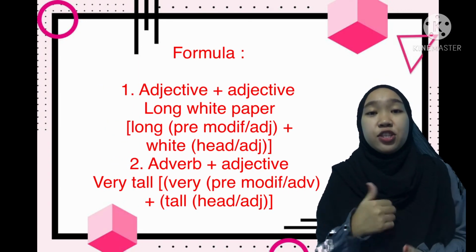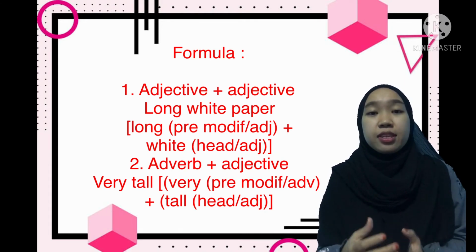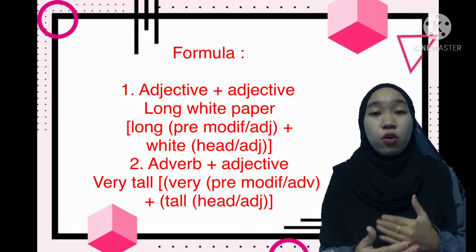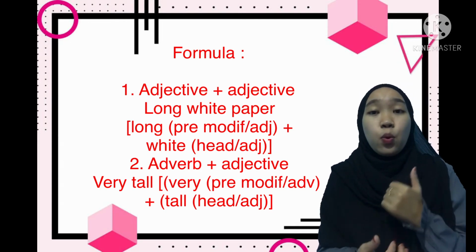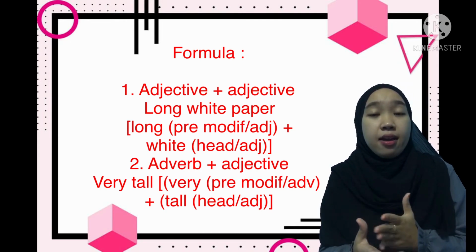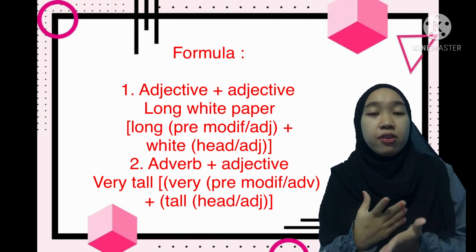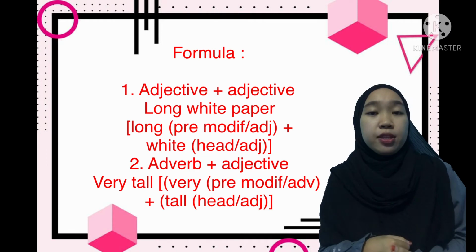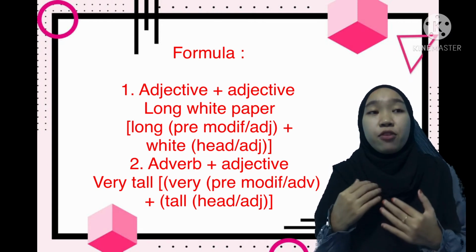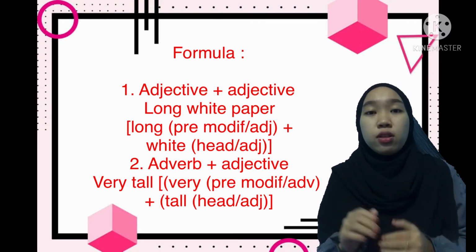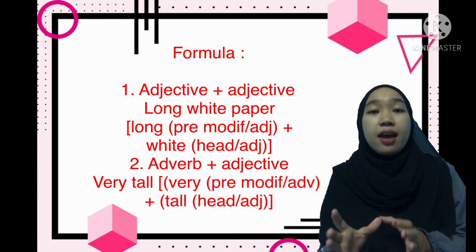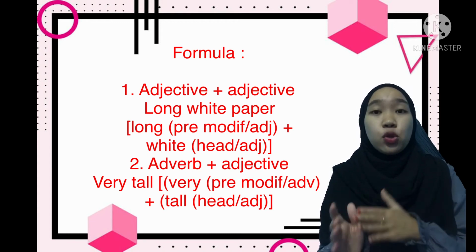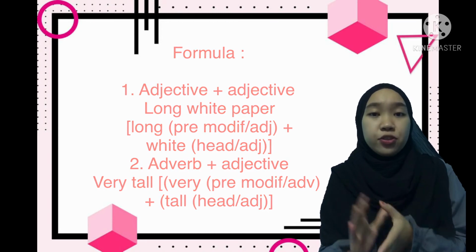The first is adjective plus adjective. For example, long white paper. Long as pre-modifier or adjective and white as head or adjective. And the second is adverb plus adjective. For example, very tall. Very as pre-modifier or adverb and tall as head or adjective.